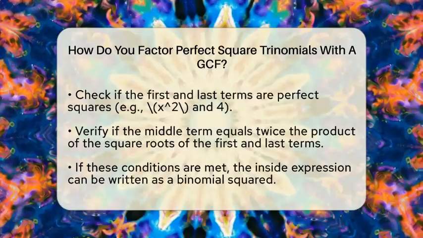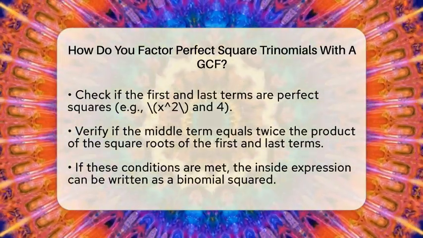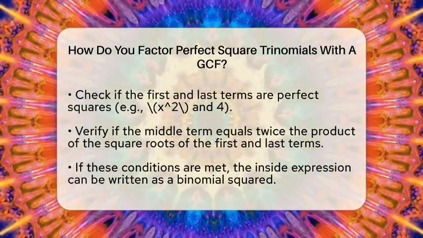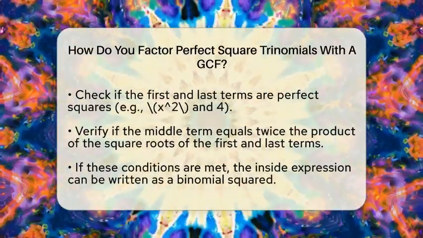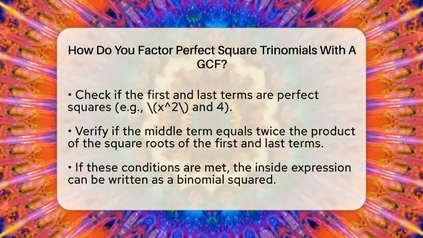Next, focus on the inside part. Check if it's a perfect square trinomial. To do this, look at the first and last terms. Are they perfect squares? For example, x squared is a perfect square, and 4 is a perfect square because 4 is 2 squared. Then, check the middle term.